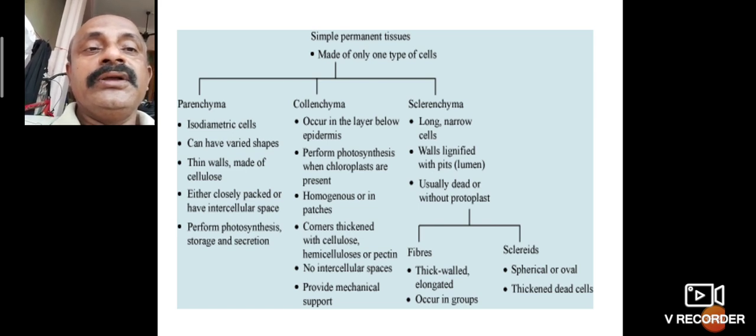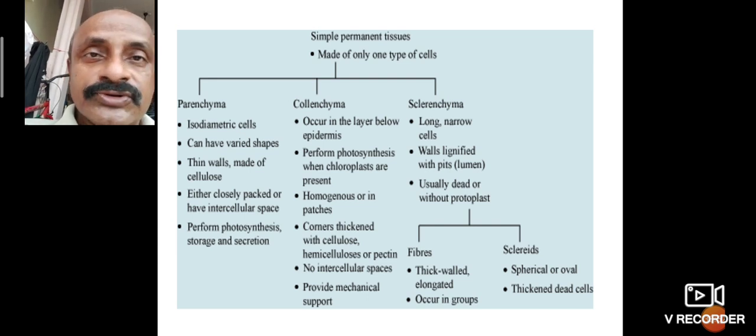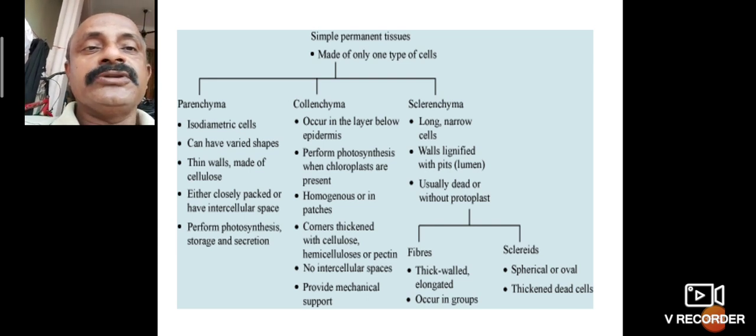Then collenchyma occurs in the layer below the epidermis. It performs photosynthesis when chloroplasts are present. The cells have corner thickenings made of cellulose, hemicellulose and pectin. There are no intercellular spaces, and it provides mechanical support. This is the importance of collenchyma tissue.